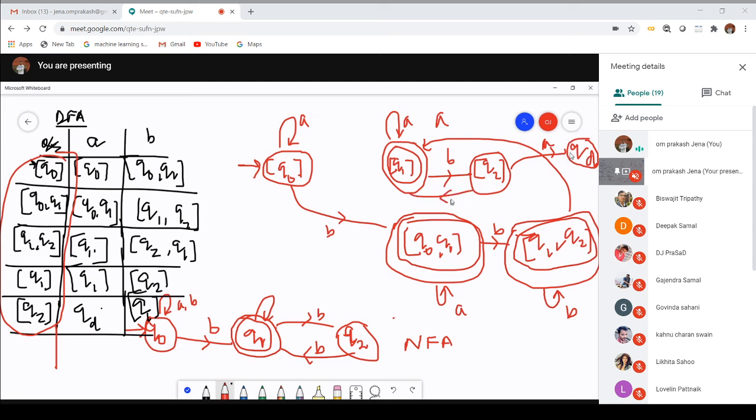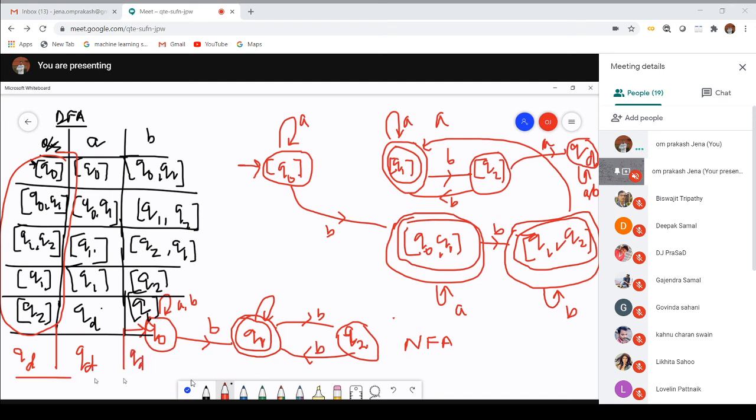Now, since it is a dummy state and it is a DFA, it has to satisfy the condition of a DFA. So both A and B are associated with this state as a self loop. Now I have to add a state over here. It is called QD. On QD with A, it will move to QD. On QD with B, it will also move to QD.